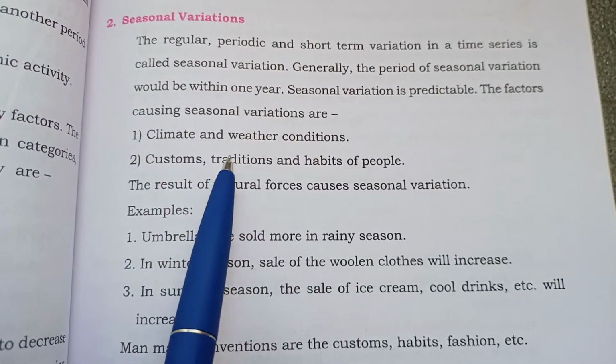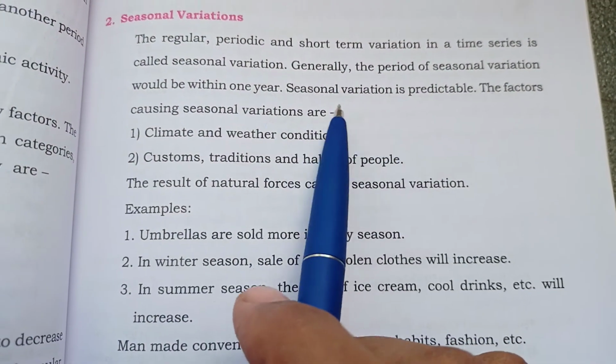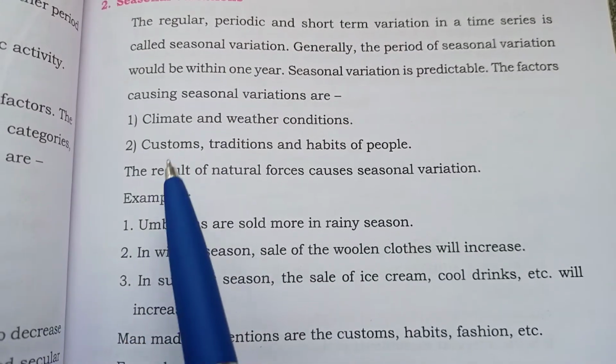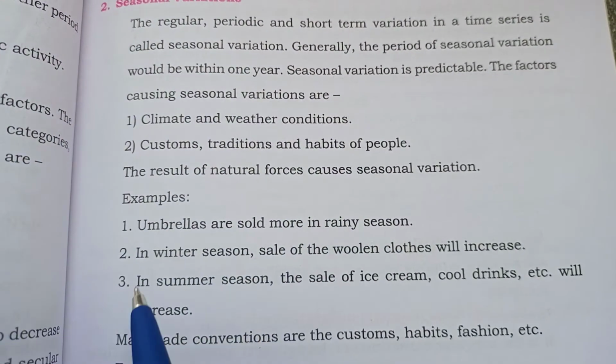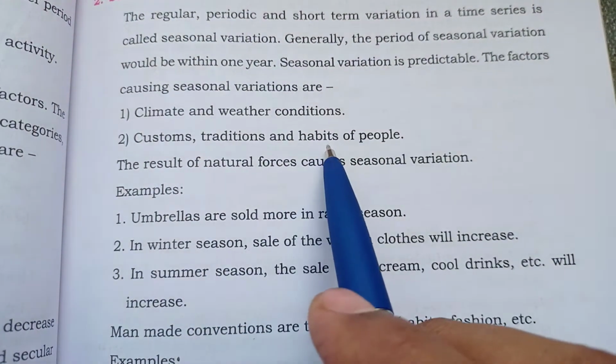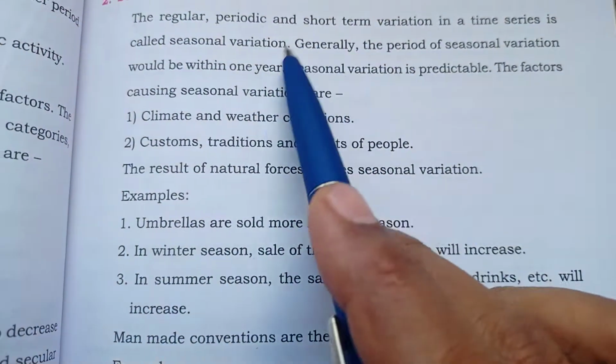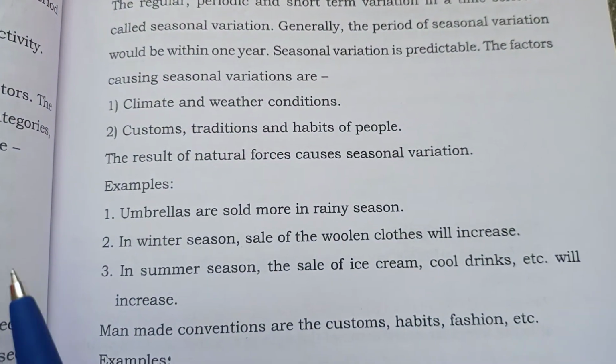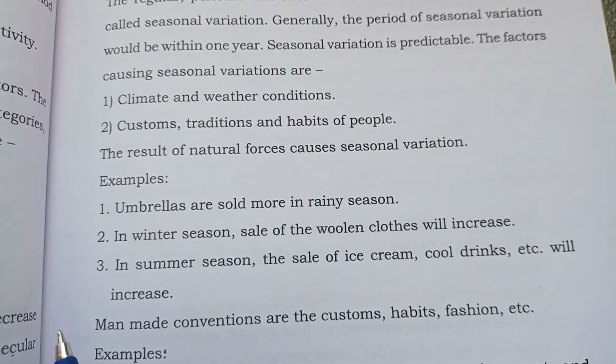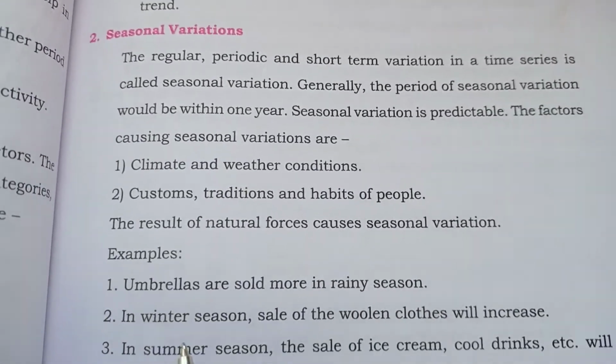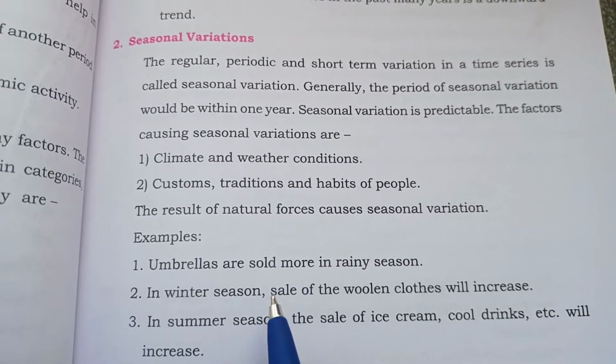The increase or decrease takes place based on the climate and weather conditions, and the custom, tradition, and habit of the people. We arrange it according to the season, and it is called the seasonal variation.